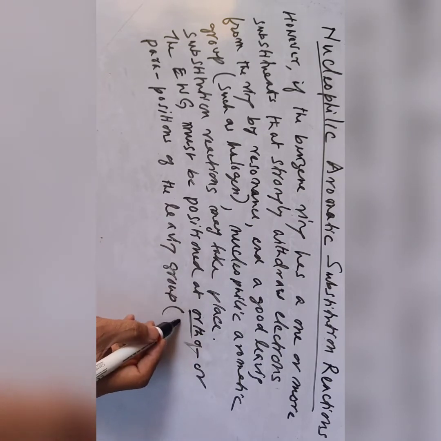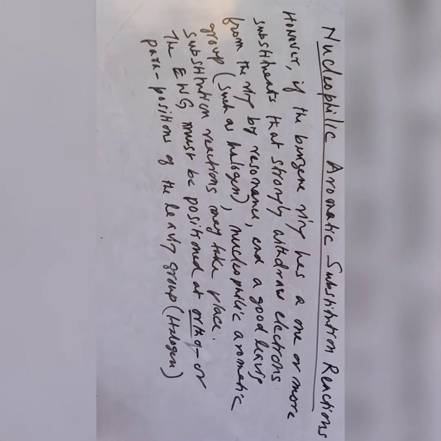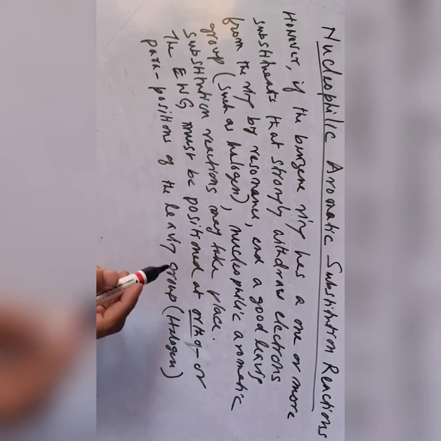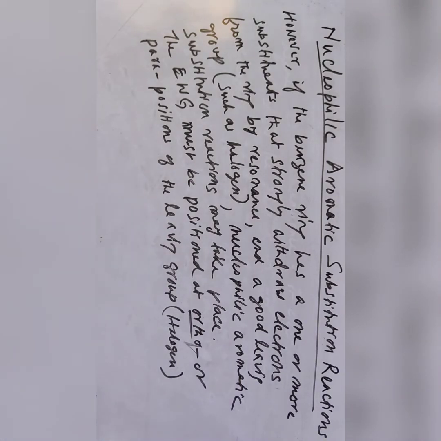In this case, halogen. The greater the number of electron withdrawing groups, the easier it is to carry out the nucleophilic aromatic substitution. If the number of electron withdrawing groups is more, then it is easier to carry out the nucleophilic aromatic substitution reactions.